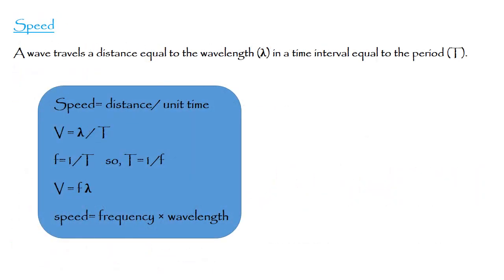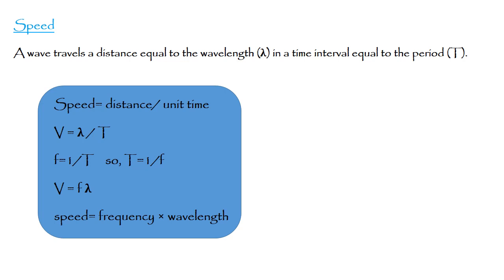Speed. A wave travels a distance equal to the wavelength in a time interval equal to the period. That means the distance traveled by the wave in a unit time is the speed of that wave.